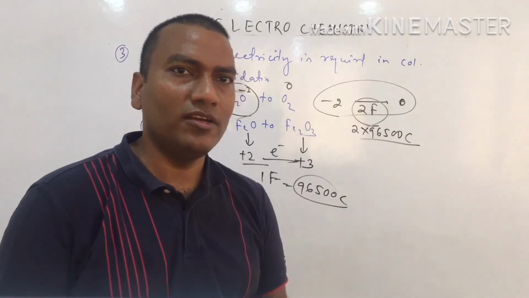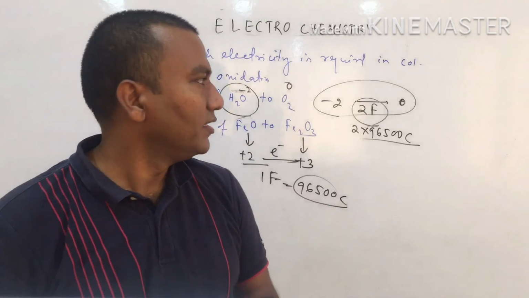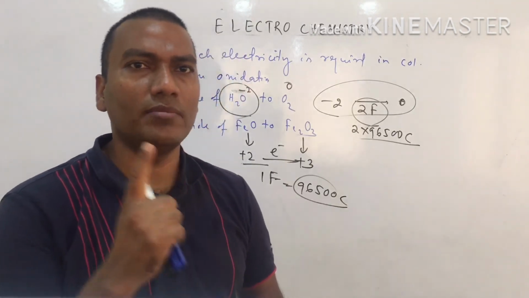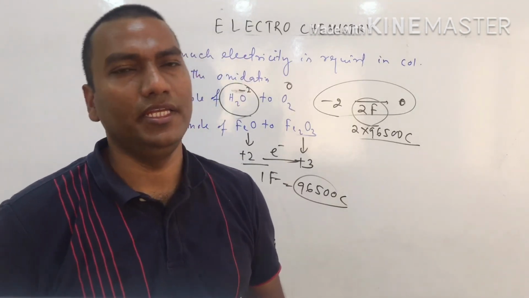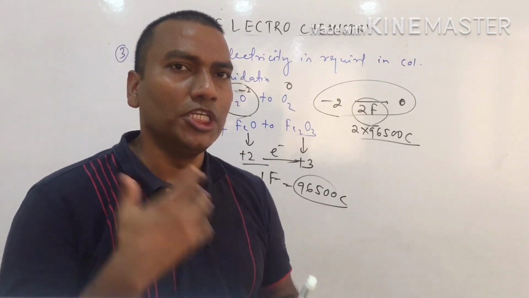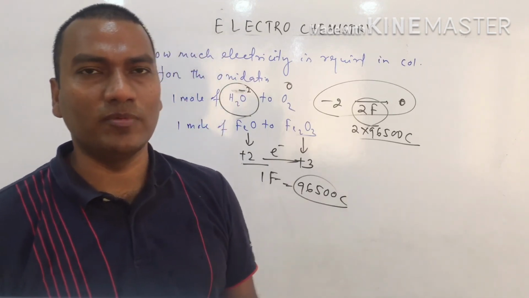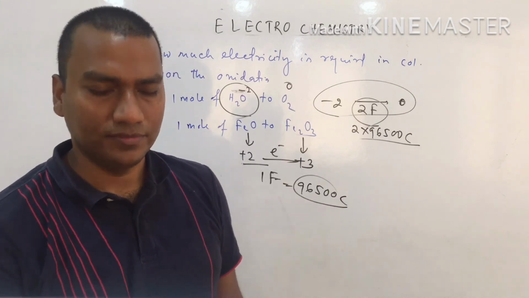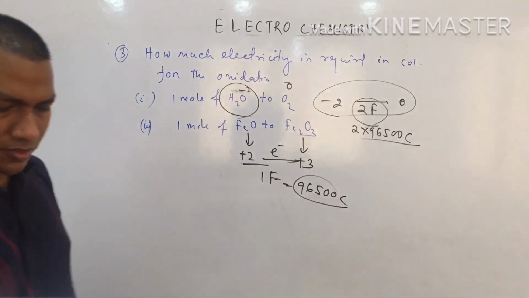And in the second law, the direct formula is what? W1 by W2 equals E1 by E2. That is, mass of the first substance by mass of the second substance equals equivalent mass of the first substance by equivalent mass of the second substance. Clear now? Okay, so like this.